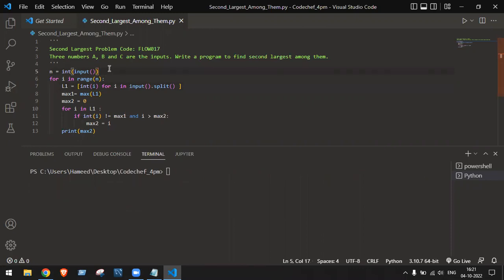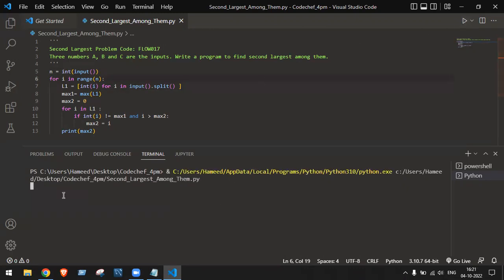Example, Chandrasekhar and Banu are 2 persons. Now Chandrasekhar is saying 5 numbers and Banu is also saying 5 numbers. Suppose here I'll pass 2. 2 means I can provide the value to the user in the input 2 times. First time I'll pass, suppose, 7, 5, 8, 3, 4. See, I got the second largest number as 7 there.